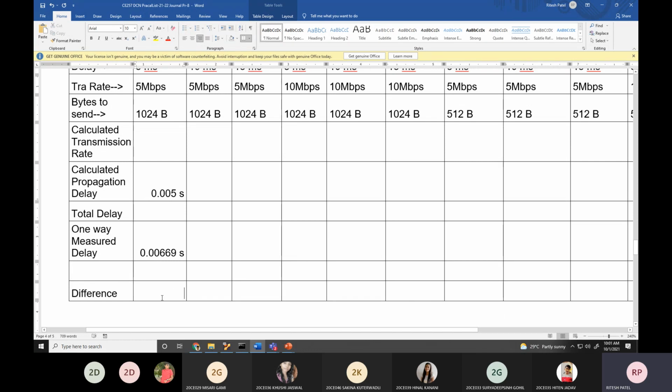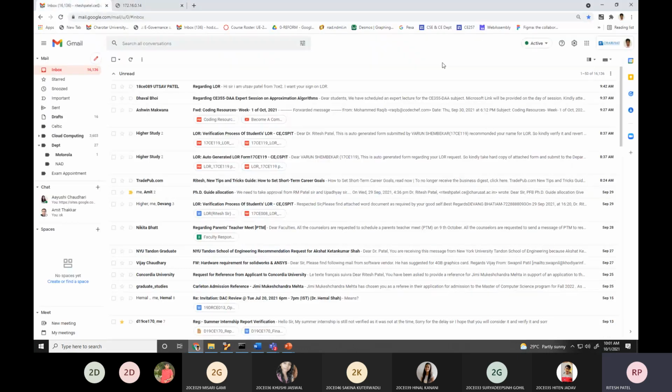And this would be the difference: total delay, practical minus theoretical. Practical measurement will always be higher because it has certain contingency values, meaning unpredictable values will be part of the practical. So practical measurement will be a little bit higher, and theoretical will be a little bit lower. Okay, so let me open what exactly it is.